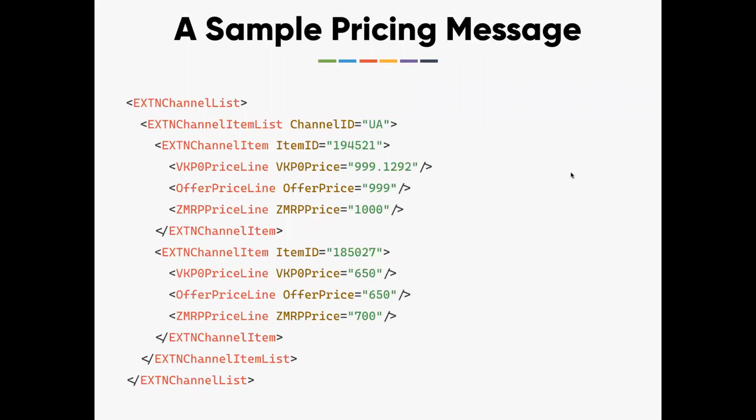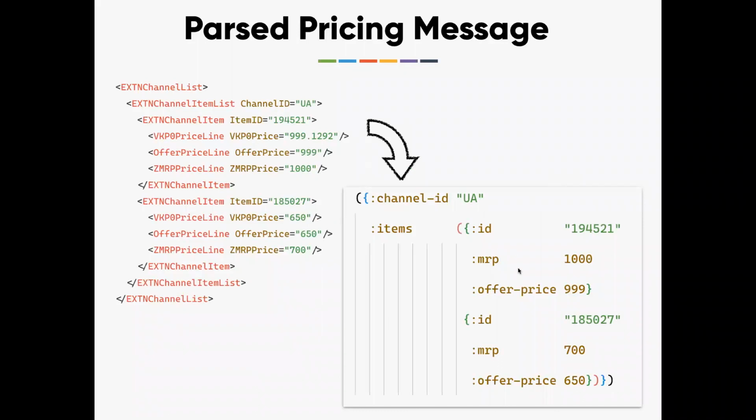The parsed representation would be again very similar, a Clojure map with the channel ID backed up by the items.